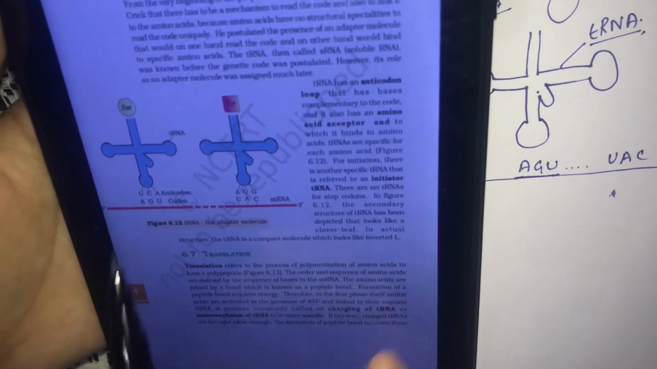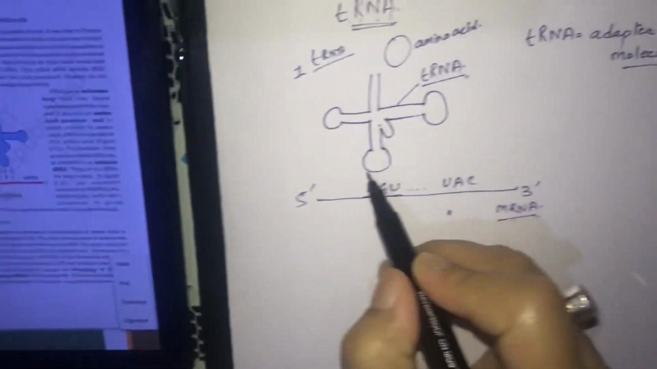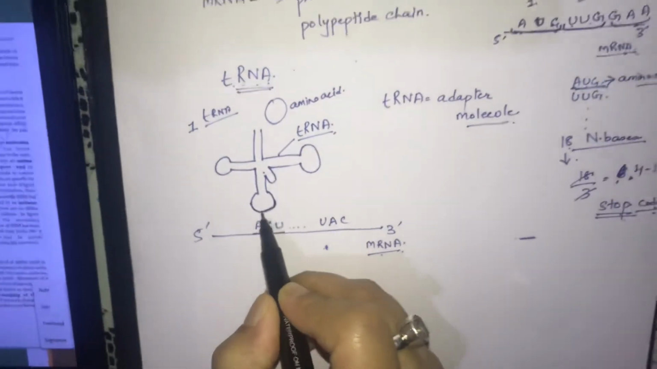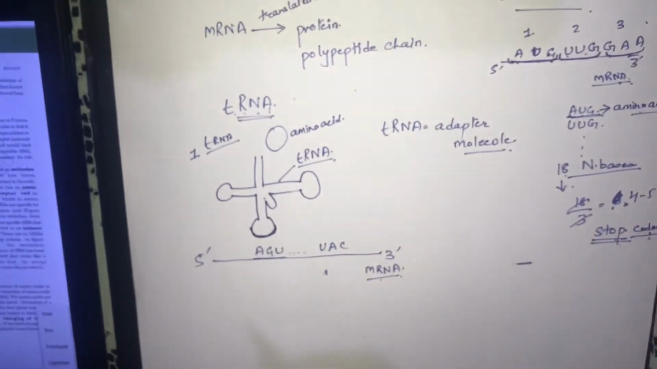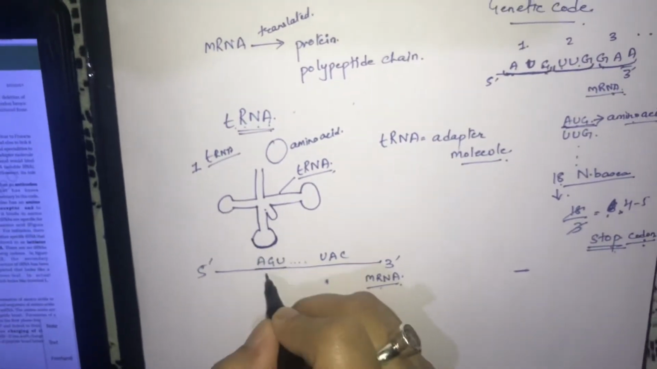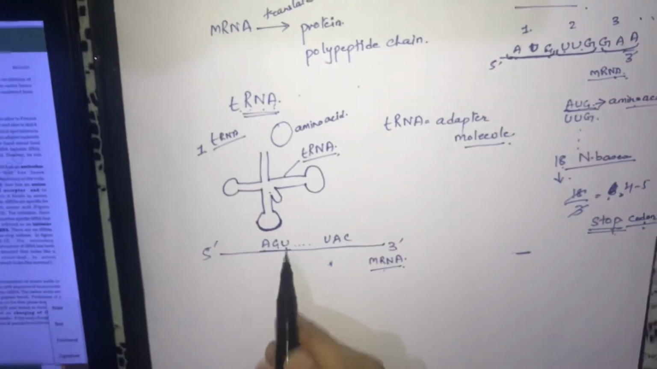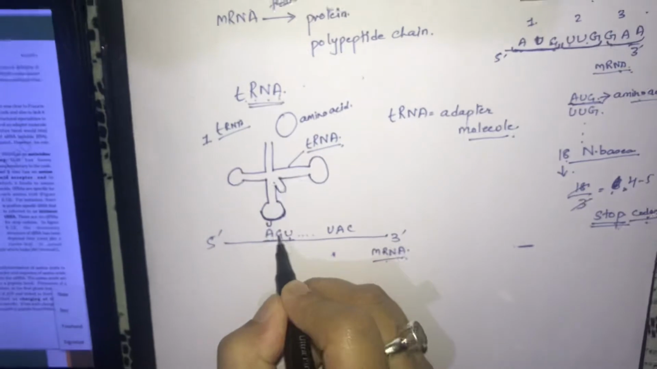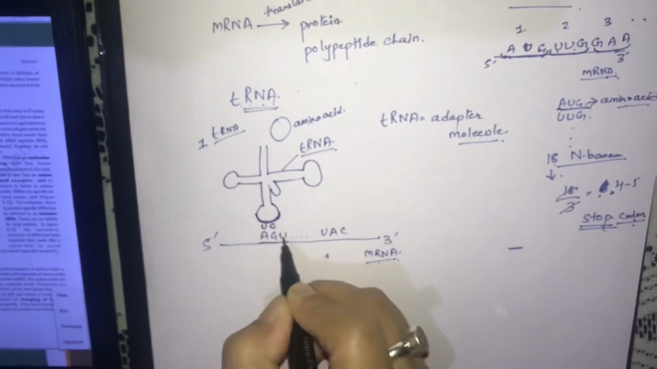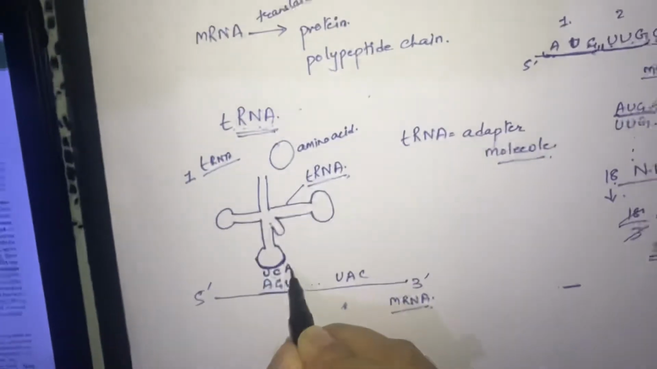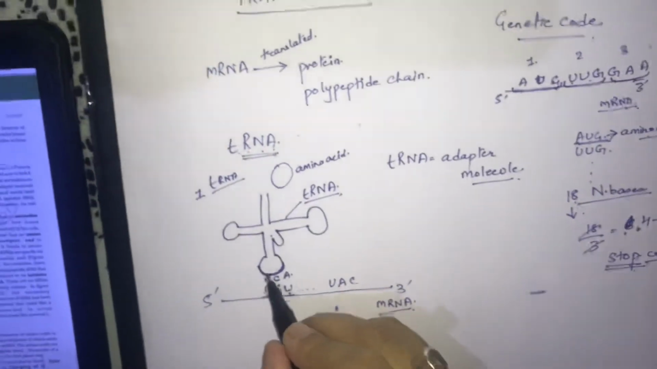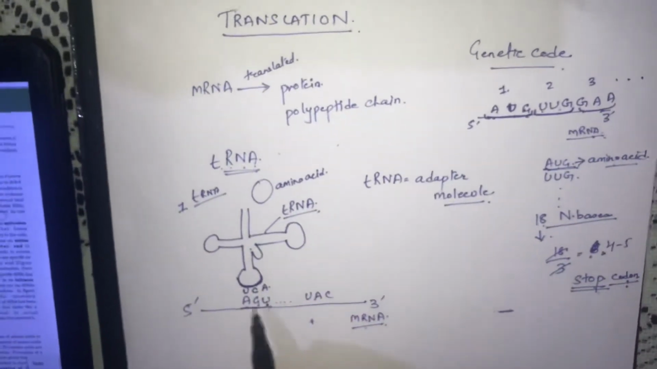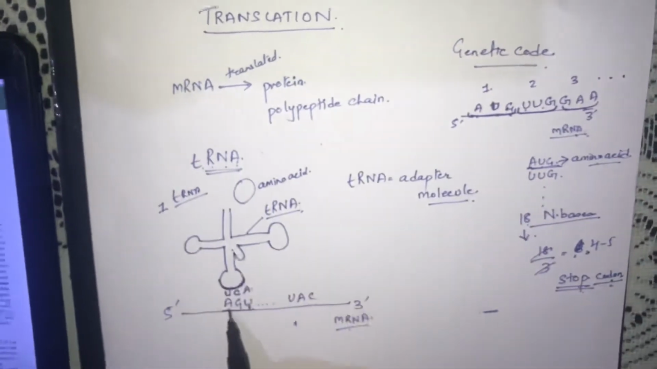So if this is the mRNA codon, then this tRNA will have an anti-codon loop. You can see here this structure has an anti-codon loop. That means if AGU is one codon, then the anti-codon, opposite to that, will be U, then G to C, and for U it will be A. So this will be the anti-codon loop for AGU, the anti-codon loop present in tRNA for AGU.